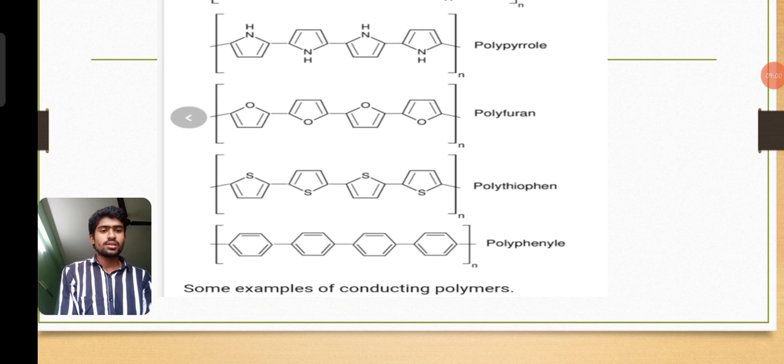These are some examples for the conducting polymers, where the nitrogen pentagons are arranged in 4 types, and this is called polypyrrole, and the oxygen pentagons connected to each other are called polyfuran, and the sulfur pentagons connected to each other are called polythiophene, and some others. And next,